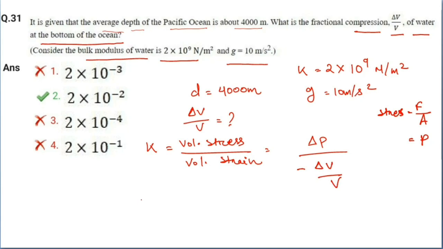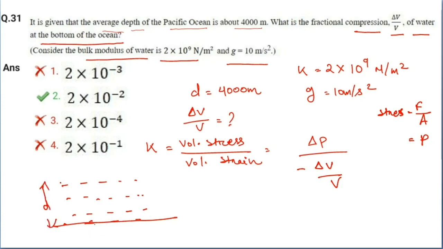Now delta V by V we have to calculate. K is given, but what is the pressure over here? Suppose this is the ocean, and this is the bottom part of the ocean. So the depth is D, this is D.